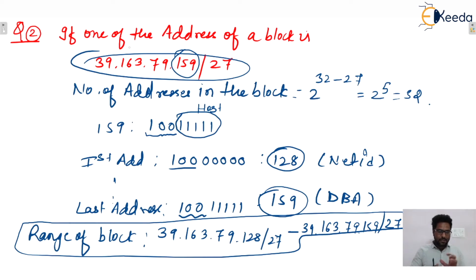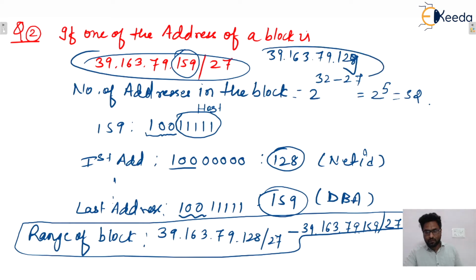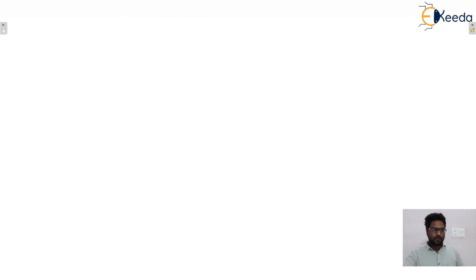So if it is asked what will be the first host, then the first host will be 39.163.79.129, isn't it? 129. Okay. 128 is assigned for the network ID, and from 129 onwards there will be hosts, isn't it? Okay. Right, now next question.